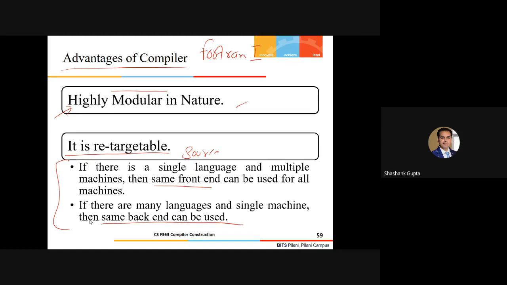So you say, come on, I can use the same backend, but I have to develop a new front end for this new language. So this justifies the fact that this is one of the interesting properties of the compiler, guys: that the front end and the back end are generally reused so that your compiler can be retargetable.